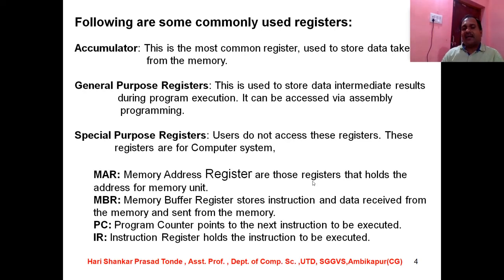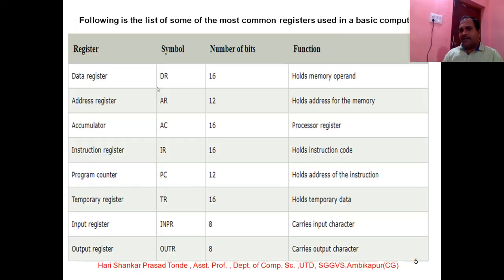Next one is the IR, that is the instruction register, and its job is to hold the instructions to be executed. Which kind of instructions is going to be executed is stored in the instruction register. So students, these are the various types of registers which are used in the computer system for programming purposes, for executing purposes, or at the time of calling the system calls. Whatever is the requirement of the operating system and the user, it is being used.